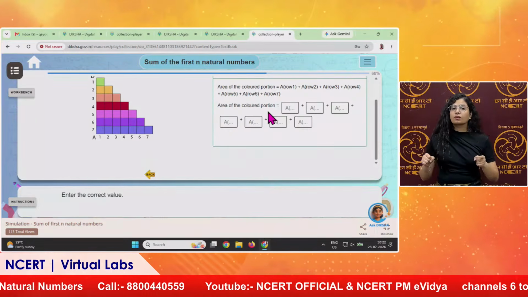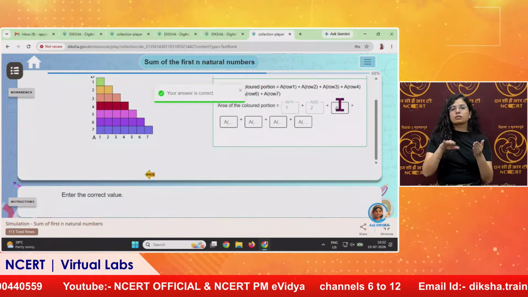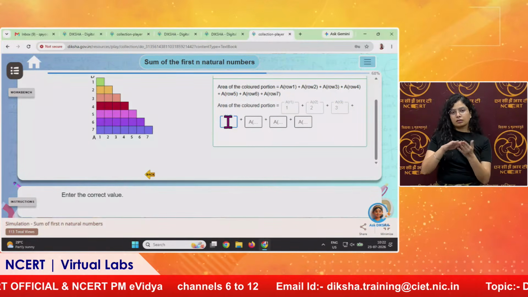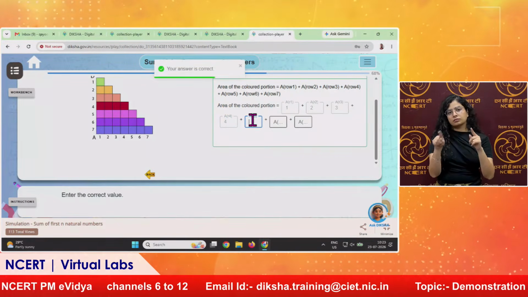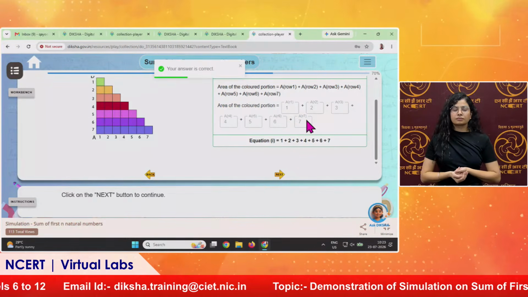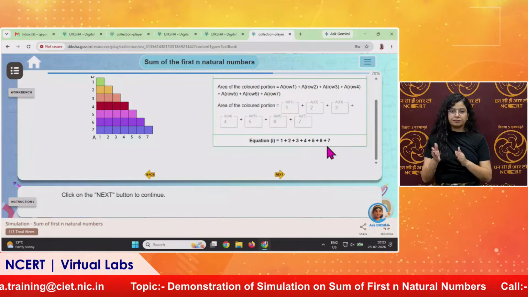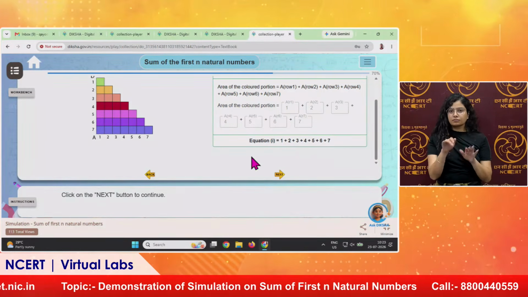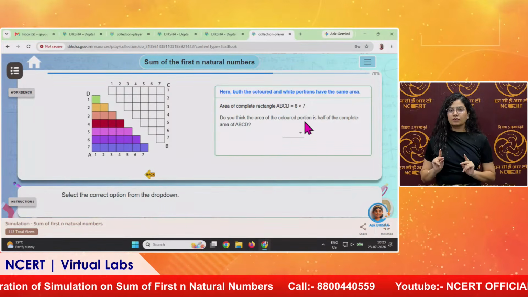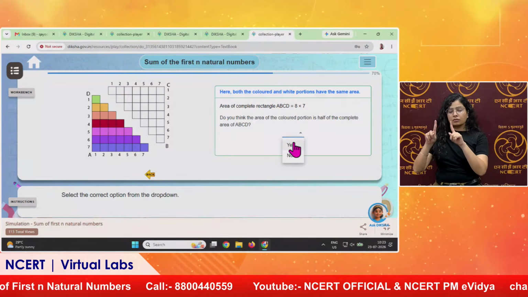What is the area? Now we will calculate the area. Area of the first row is 1 square unit, area of the second row is 2 square units. Similarly, area of third row 3 square units, 4, 5, 6 and 7 square units in the last row. In this way we have added all the 7 numbers through their areas. Here again it's asking whether the area of the colored portion is half of the rectangle. As we have already seen, yes, it is half.